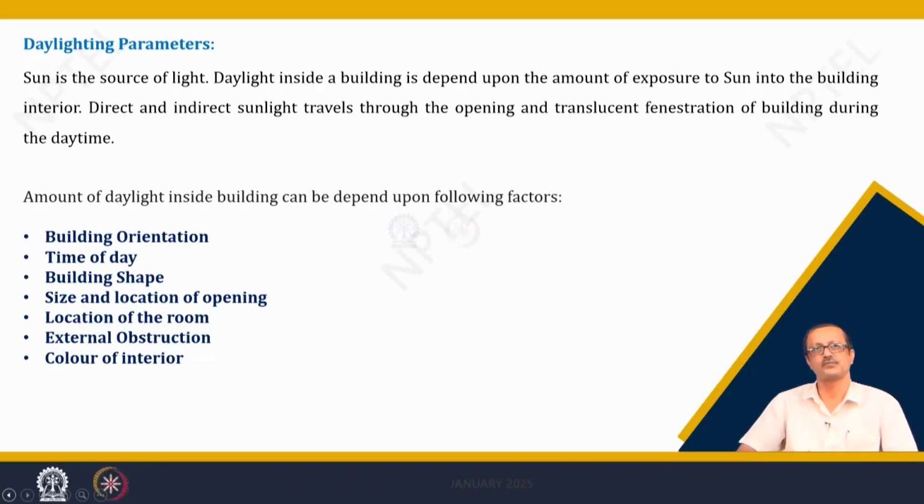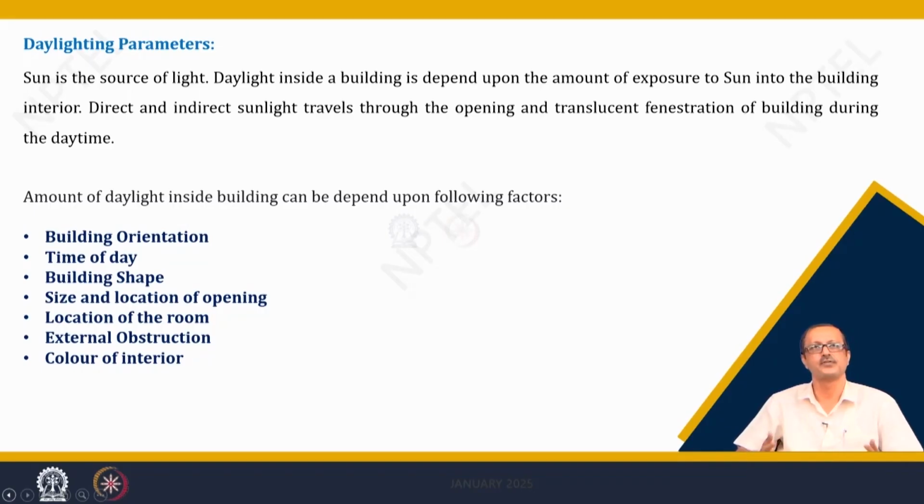Size and location of the openings, we will discuss that one. Of course, this is one of the very prime factors for daylight consideration. Location of the room also depends upon the room location in the horizontal, the orientation of the building, or maybe sometimes, if you see vertically, after a certain level you do not have any kind of obstructions, such as trees or other smaller buildings in your periphery.